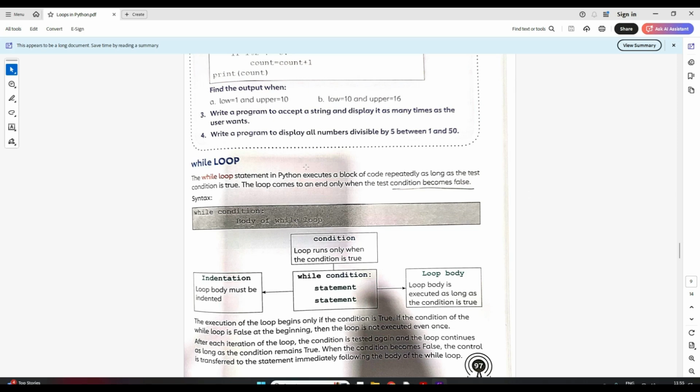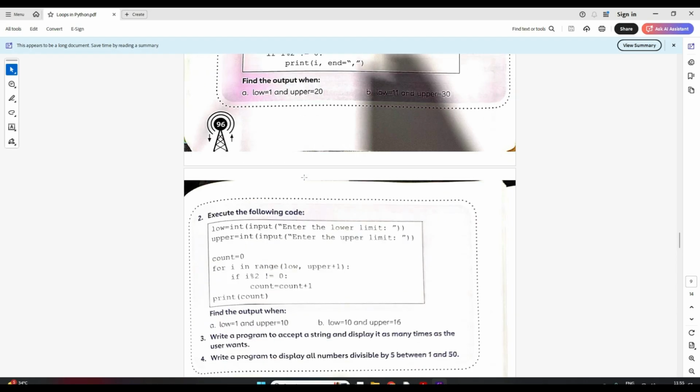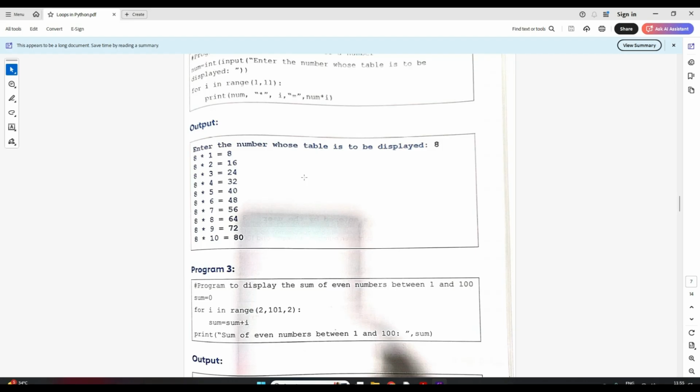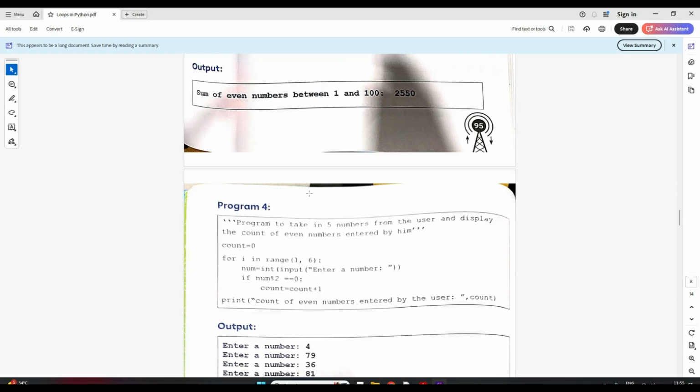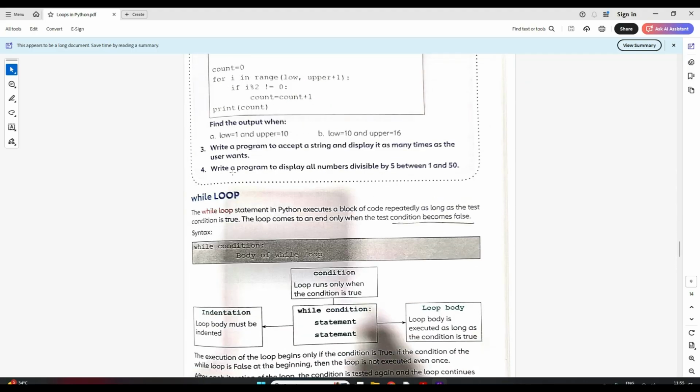Hi students. So today we will complete the chapter on loops in Python, Class 7 CBSE. You all have already seen the for loop, which we did in my previous videos, so please go and check that out. Today we'll understand the while loop.